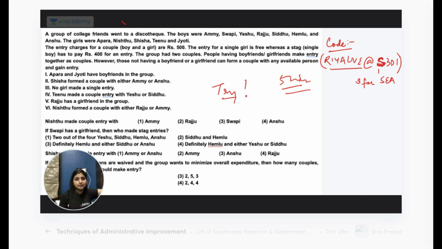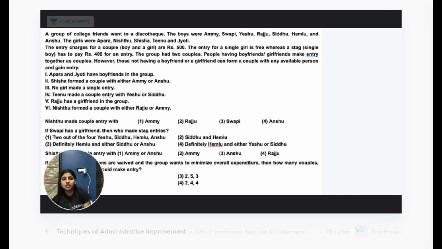Let's start. A group of college friends went to disco. The boys were A, S, Y, R, S, H and A, and the girls were this. So there are 1, 2, 3, 4, 5, 6, 7 boys, and how many girls? 5 girls. 7 boys and 5 girls. Not necessary, Harshita. कैसे भी भेज दो.